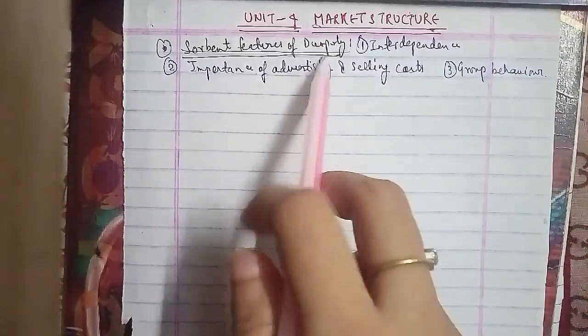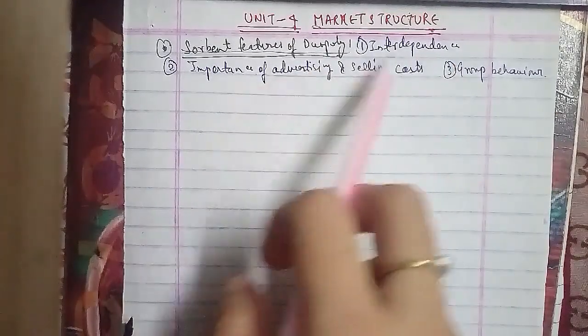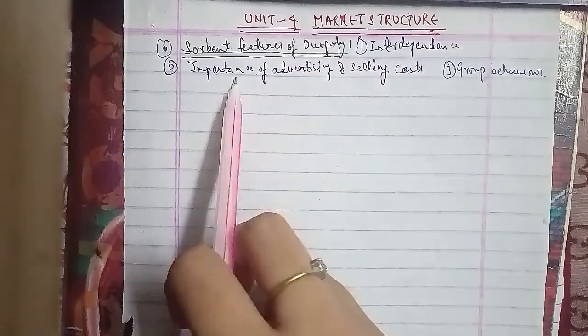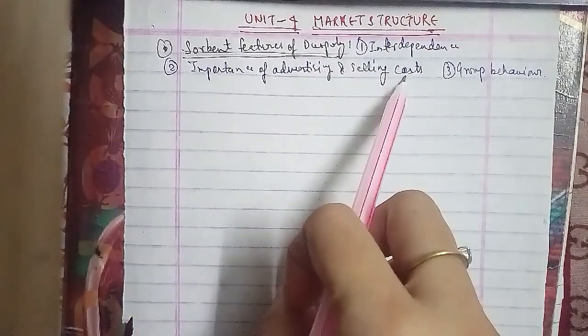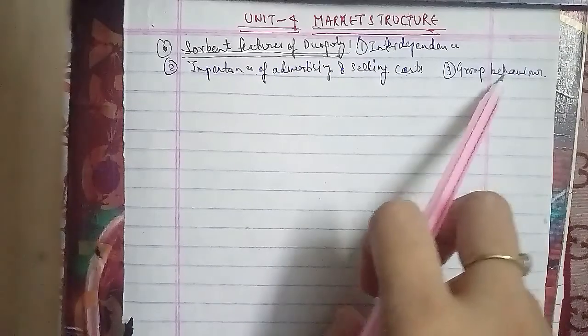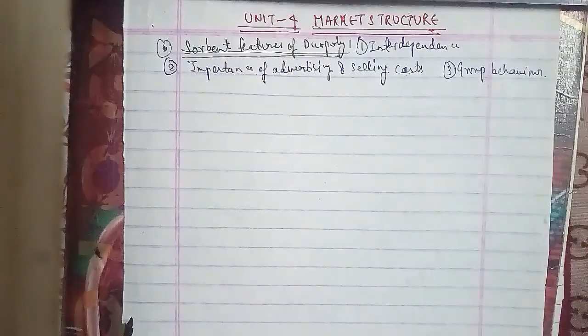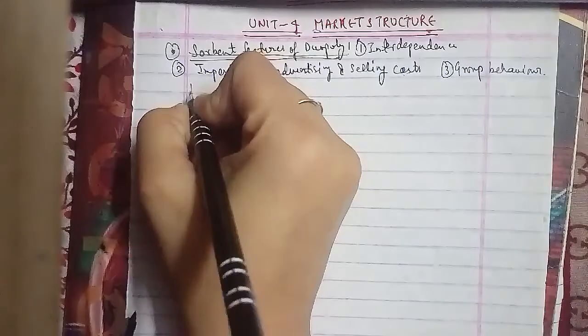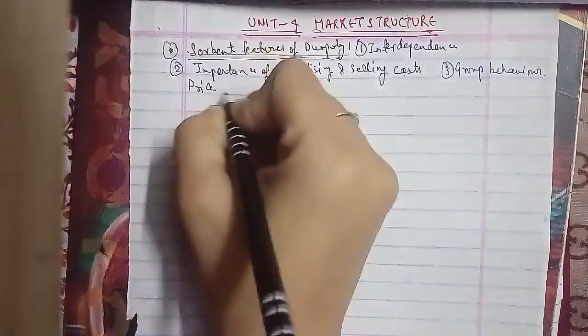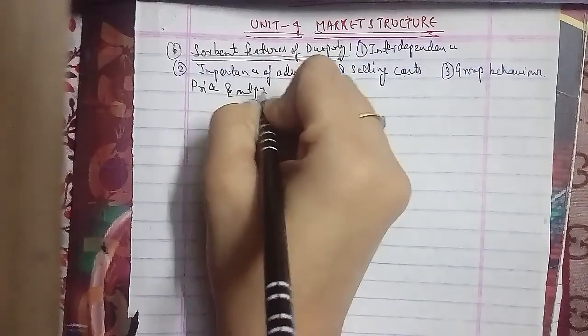Now we talk about the price and output decisions in an oligopolistic market.